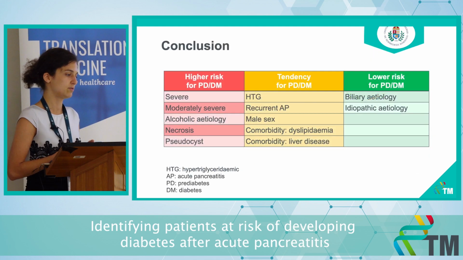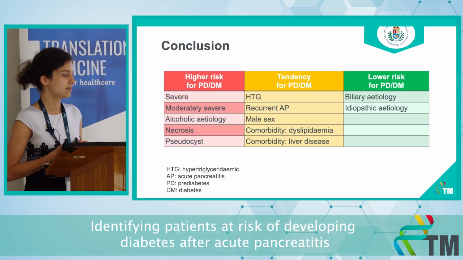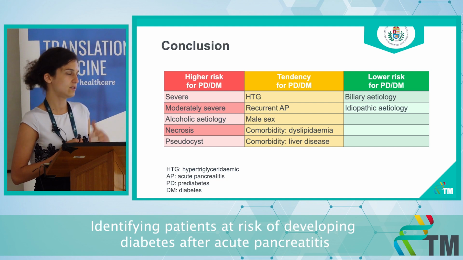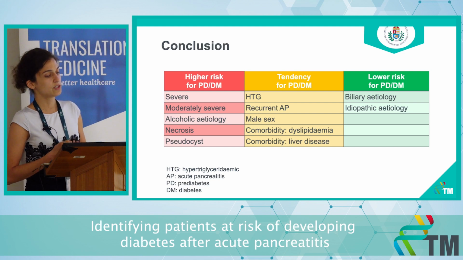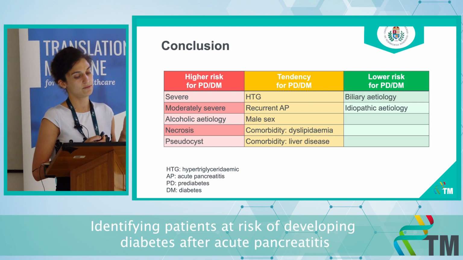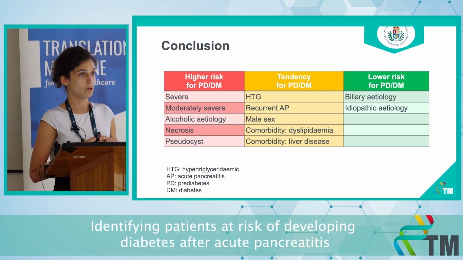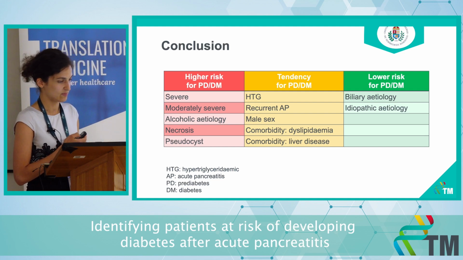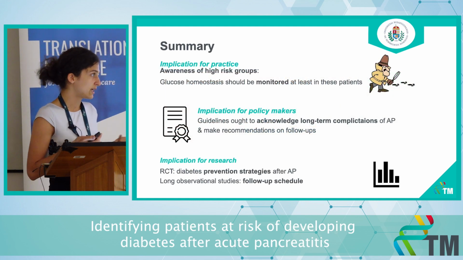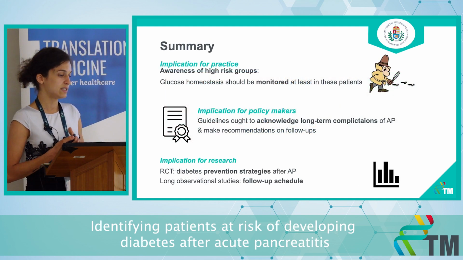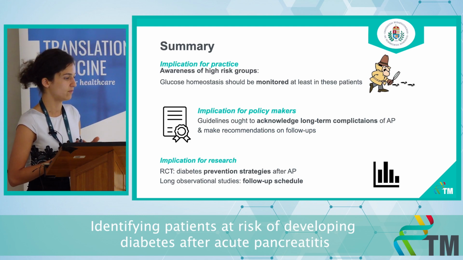So all in all, I could say that having severe, moderately severe disease, local complications, and alcoholic pancreatitis is associated with significantly higher risk of developing dysglycemia. There's a tendency with some of the factors, and we have also found that biliary and idiopathic etiology is associated with a lower risk of prediabetes and diabetes mellitus. So while every patient would benefit from checking and monitoring their dysglycemia status following acute pancreatitis, at least the high-risk group should be followed up closely.